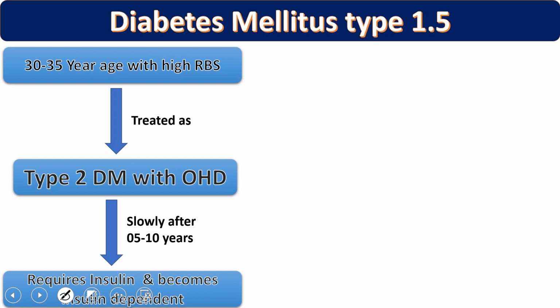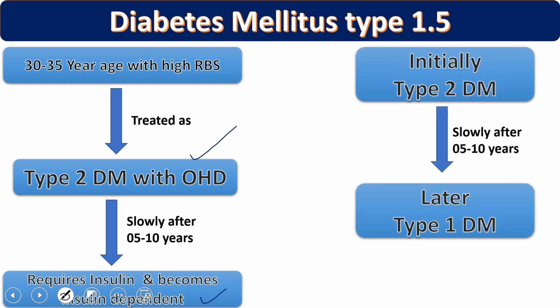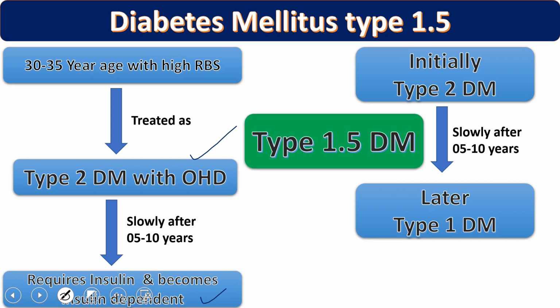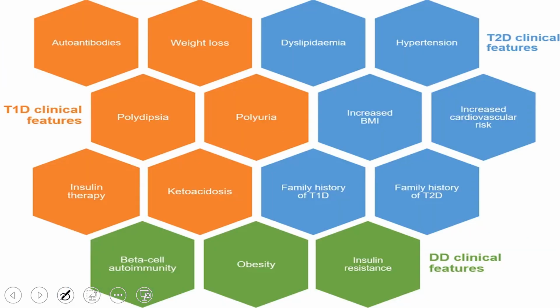So it starts with OHD, type 2, and it moves towards insulin dependency, meaning type 1 diabetes mellitus. Initially it was type 2, and slowly it moves to type 1. Here also we are going to call it type 1.5 diabetes mellitus, and this is called latent autoimmune diabetes in adults, LADA. So in type 1.5 we have two types, ketone prone and LADA.